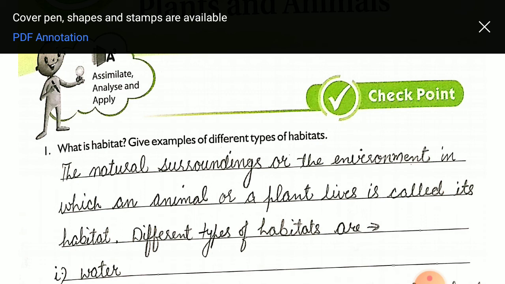You all know what habitat is. We used this term lots of times while reading the chapter. So what is habitat? The natural surroundings or the environment in which an animal or a plant lives is called its habitat. That area, that surrounding or environment where any plant or animal lives and gets its food, shelter and space, is called its habitat.